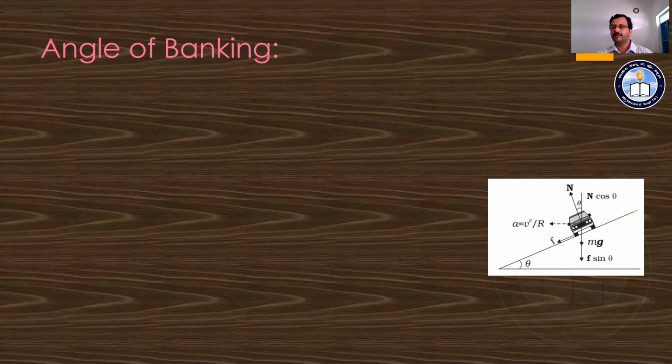When we consider the road surface, it is slightly raised at the outer edge compared to the inner edge, so the road surface makes a certain angle with the horizontal. This angle is denoted as theta. The angle made by the road surface with the horizontal is known as the angle of banking, or banking angle.